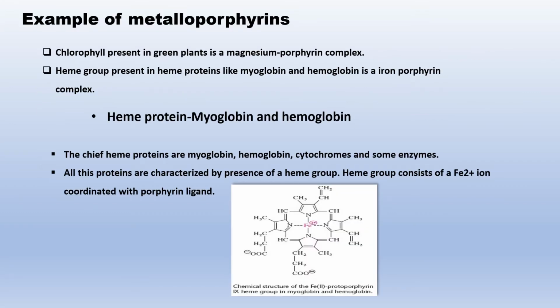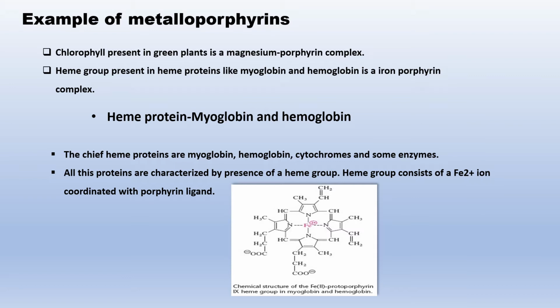Examples of metalloporphyrins are myoglobin and hemoglobin. Chlorophyll present in green plants is a magnesium porphyrin complex. The heme group present in heme proteins like myoglobin and hemoglobin is an iron porphyrin complex.